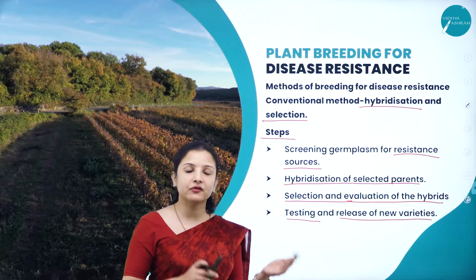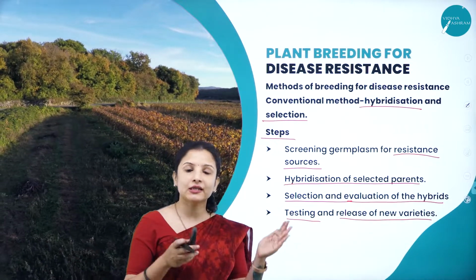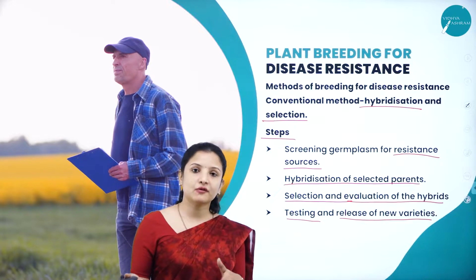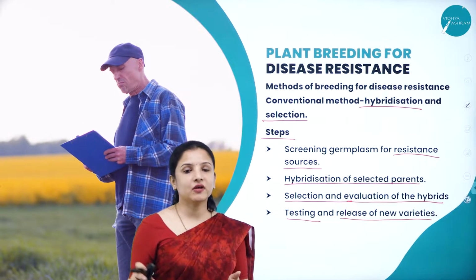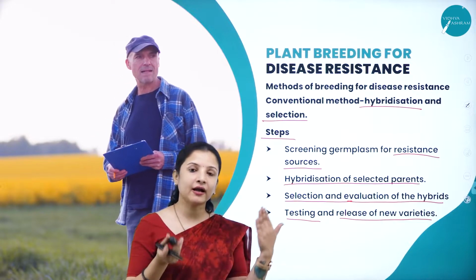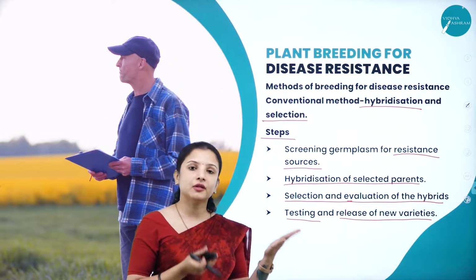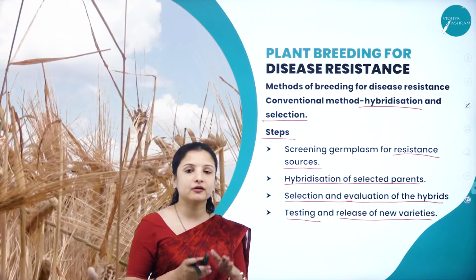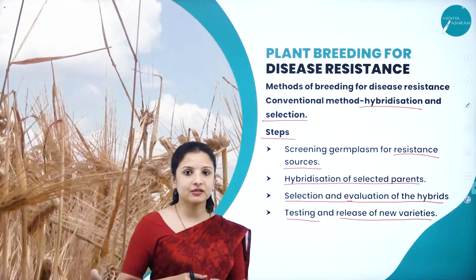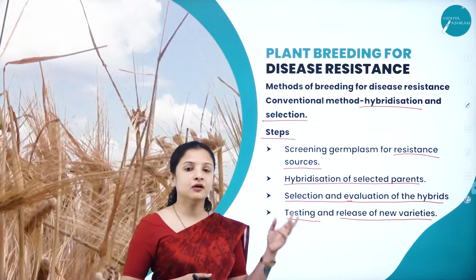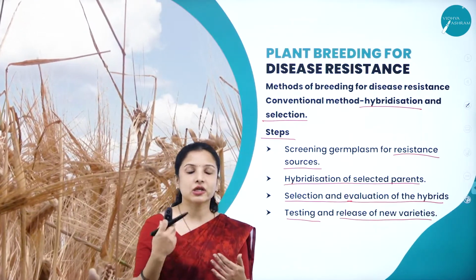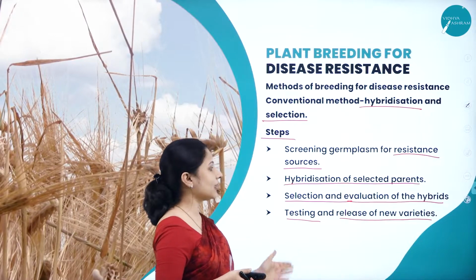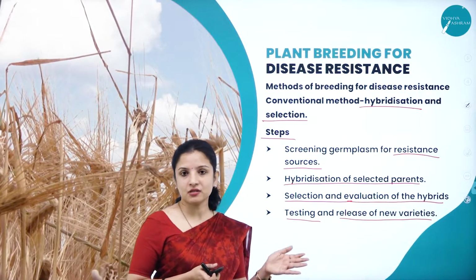Then, if you're satisfied with the result, you have to sow the same set of seeds in a farmer's field and test whether it is giving the same kind of result which they got in the laboratory or in a closed environmental condition. They have to test for at least 3 cycles or 3 generations, and then commercialize it as a new variety.